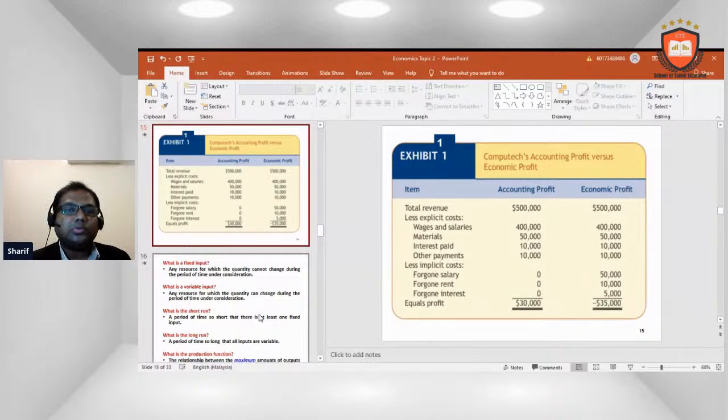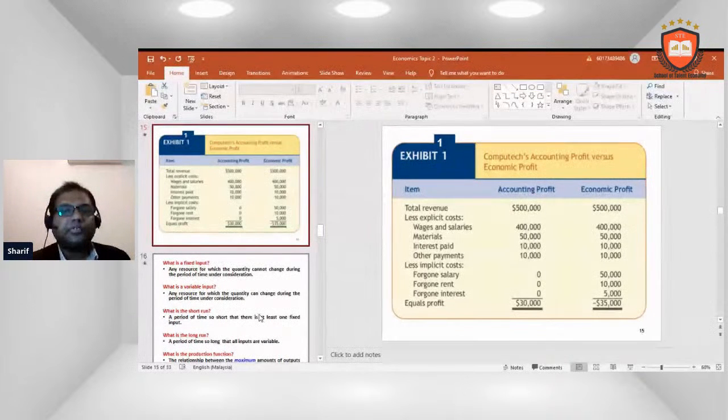Here I want to give an exhibit. Let's say the total revenue is $50,000 and economic profit $50,000. Wages and salaries will be $40,000, and economic profit will be $40,000. Material cost $50,000 and $50,000 for economic profit.